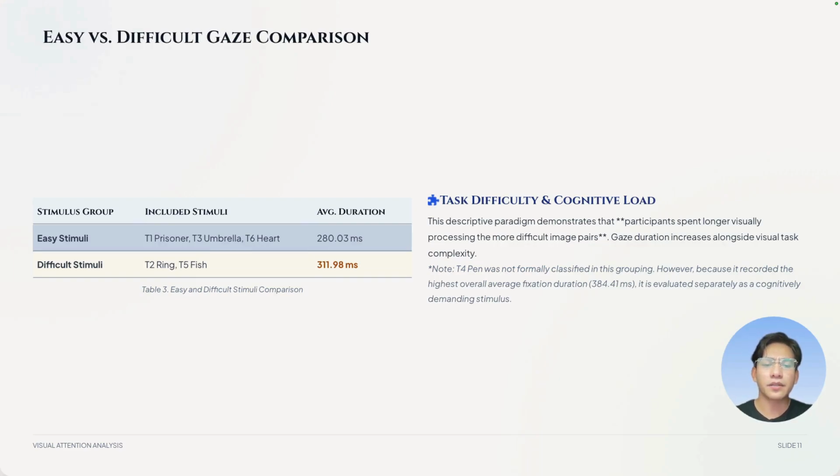Next, we group stimuli by difficulty. Easy pairs, T1 prisoner, T3 umbrella, and T6 hard, average around 280 milliseconds on fixation. Difficult pairs like T2 rings and T5 fish average about 312 milliseconds.